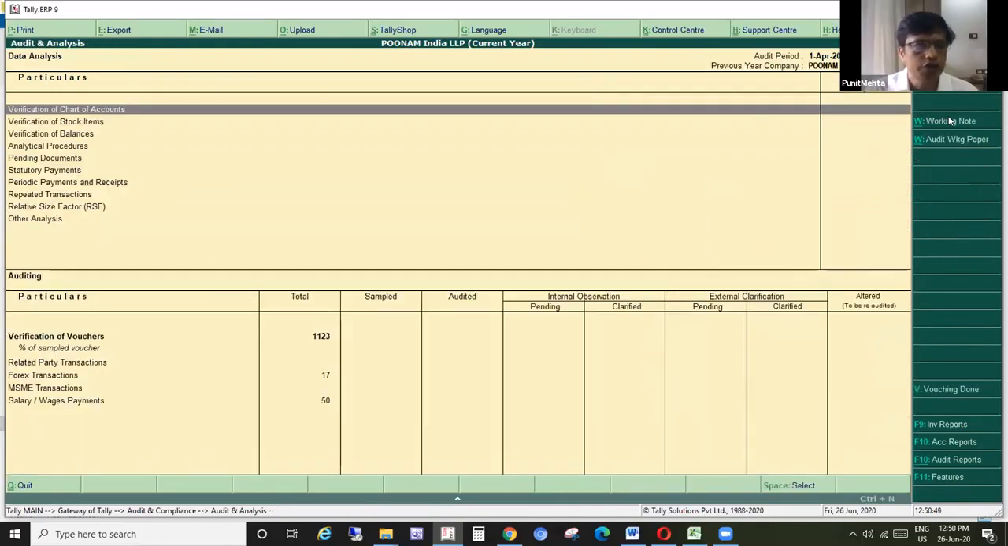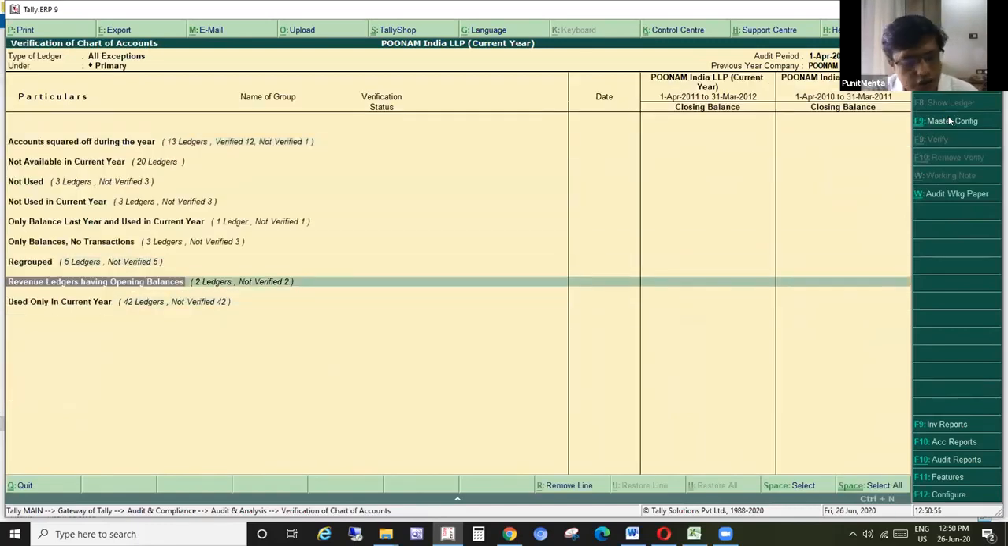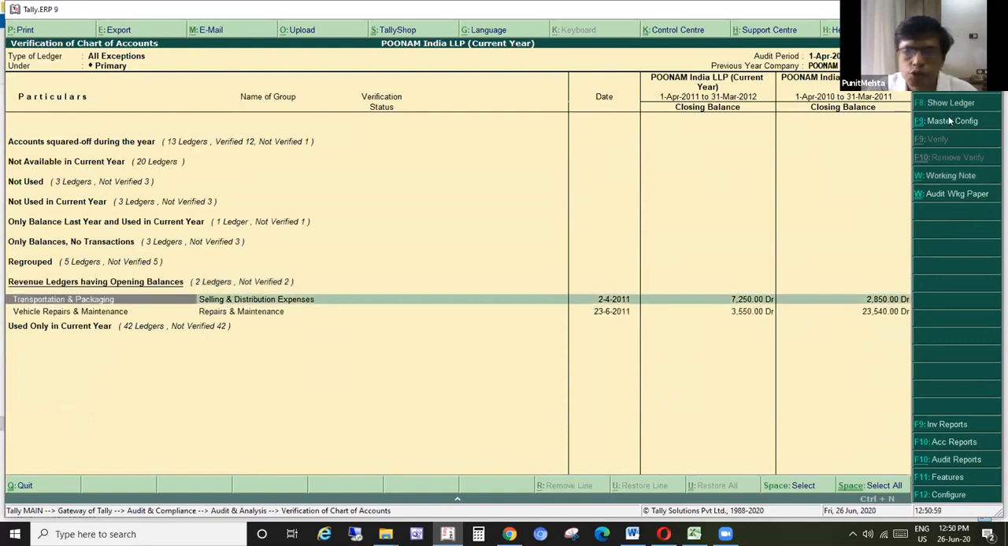In chart of accounts, I did not share one functionality. Revenue ledgers having opening balances, which normally should not happen, but it is there. So here you should go and check why they have made this blunder. Okay, closing balance in the current year. This is chart of accounts verification. I think the rest of the matters we have already seen earlier.